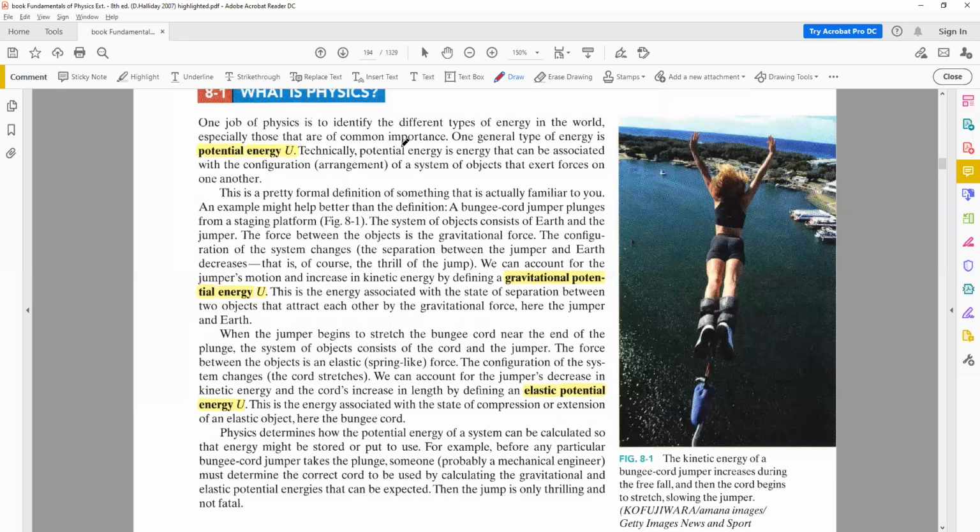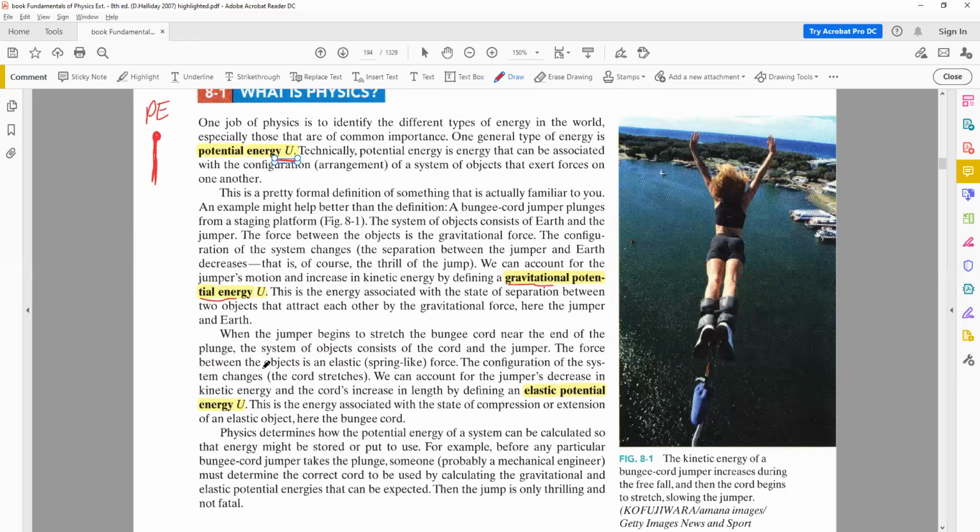So you can see, let's start with how we are going to define this. Potential energy in this book is being defined by the symbol capital U. Just as I said, in some books you also have PE written for potential energy, but here we have capital U. And then there are different kinds of potential energy. When you take an object to a height, it possesses a potential energy. This is known as gravitational potential energy, because this is due to the gravitational force, right?